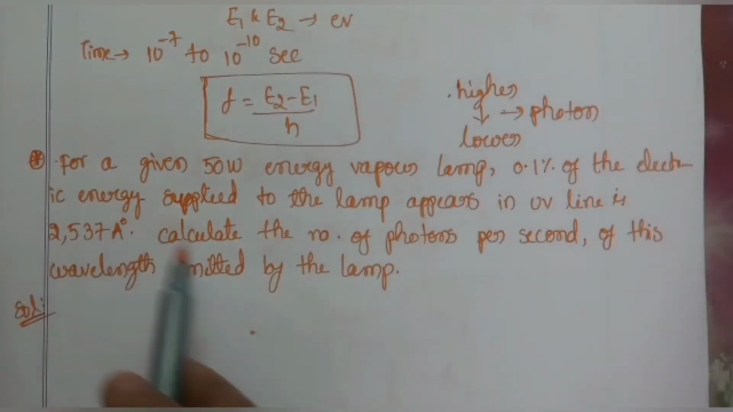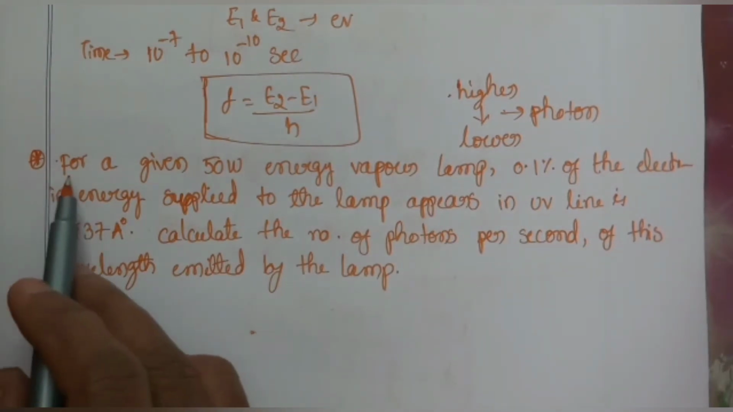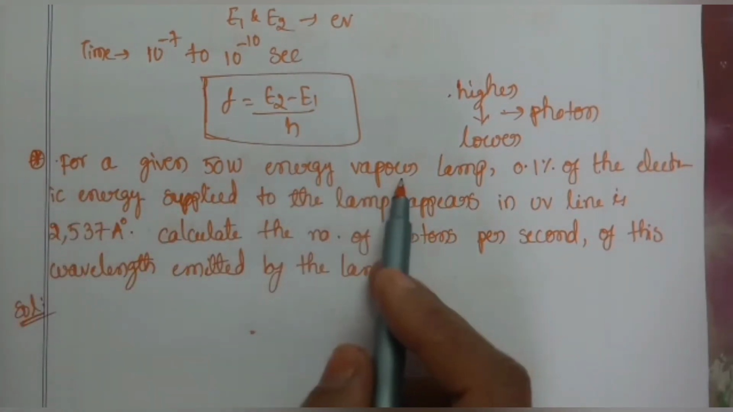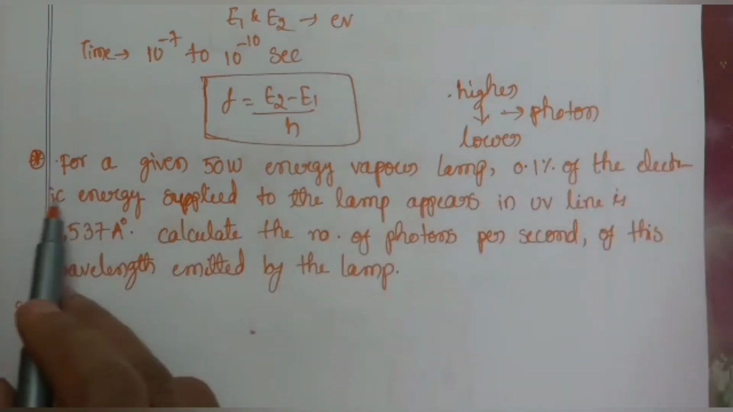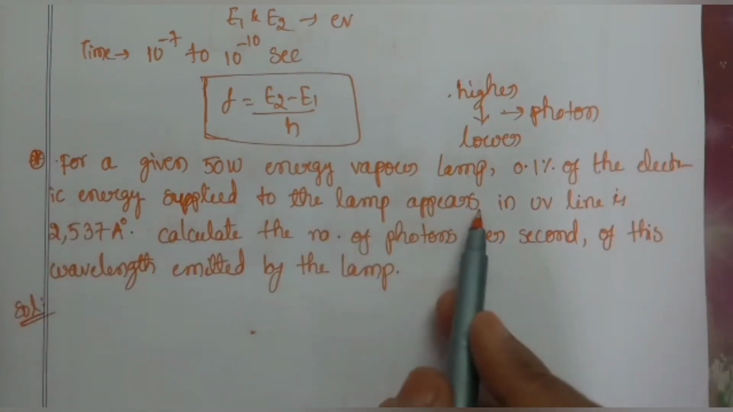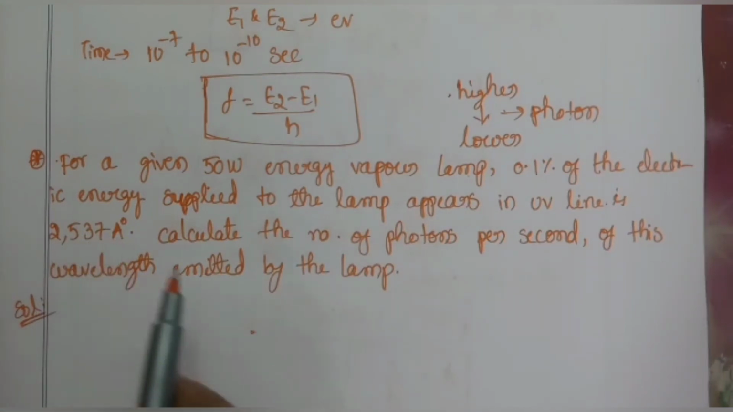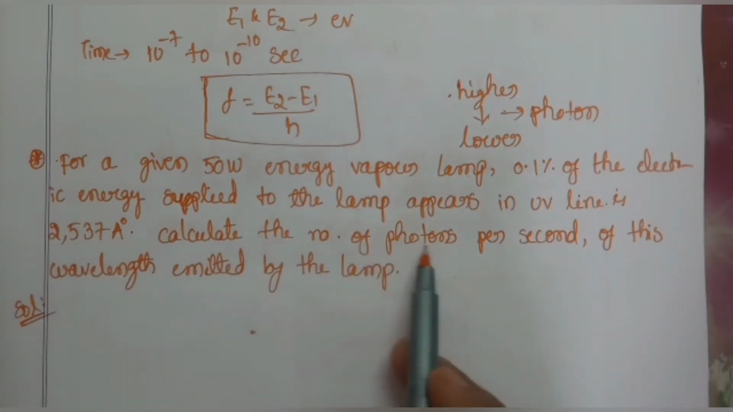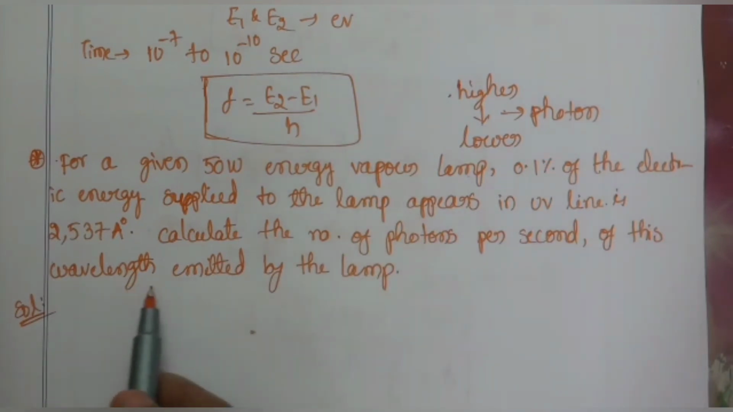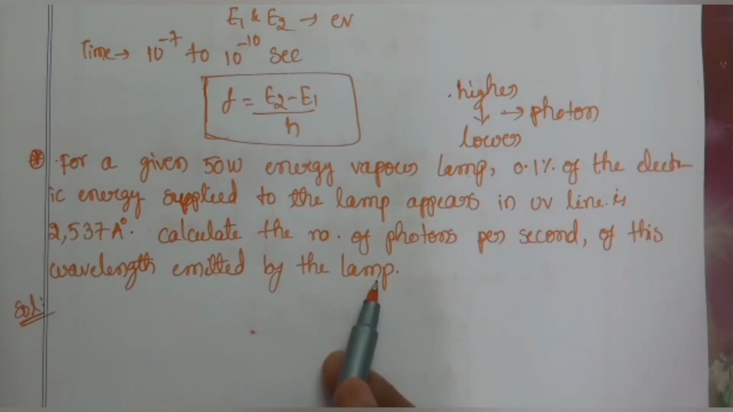Now let us solve a problem by using the above formulas. Consider a given 50 watt mercury vapor lamp, where 0.1% of the electric energy supplied to the lamp appears in a UV line of lambda is equal to 2537 angstroms. Now calculate the number of photons per second of this wavelength emitted by the lamp. So let us enter into the solution.